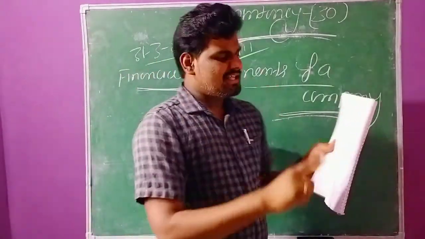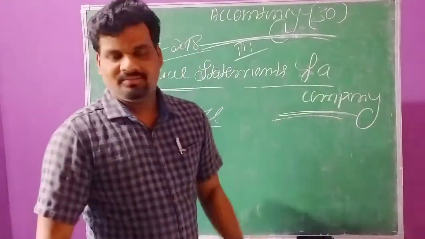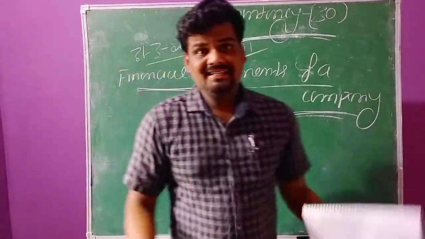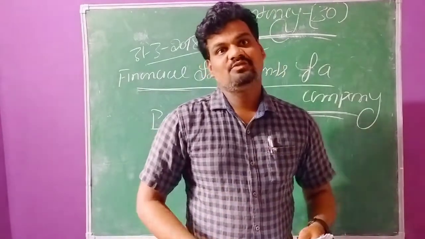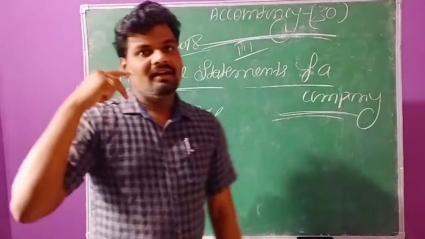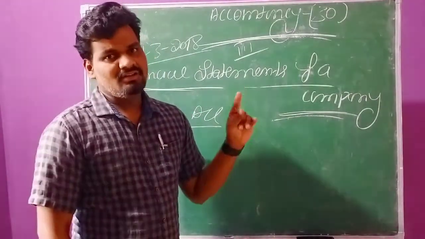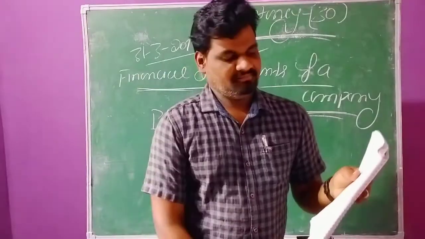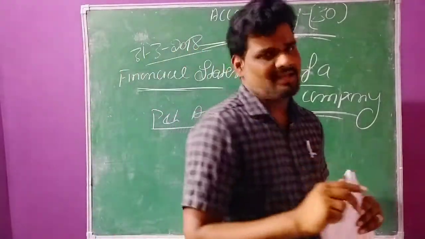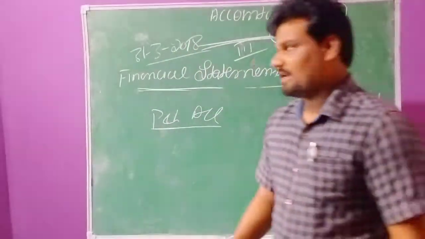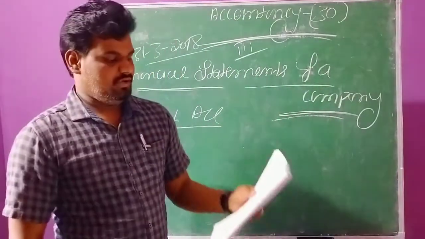As per the given information, the first one, plant and machinery, rupees 40,000. Plant and machinery is also an asset, right? Where do we need to record it? Plant and machinery is a fixed asset, recorded on the asset side of the balance sheet. Now we are not preparing the balance sheet, so no need to record it in this account. Second one, furniture, rupees 20,000. This is also a fixed asset, so no need to record it here. Furniture will be recorded in the balance sheet only.